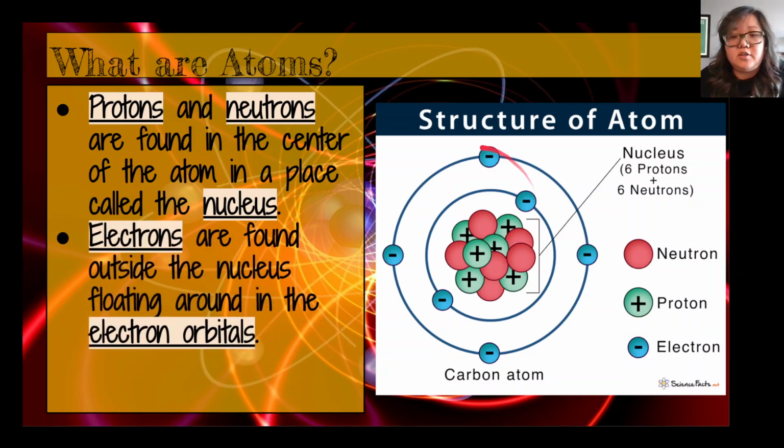Electrons are going to be found outside the nucleus. They spin around the outside, like the Earth and other planets go around the sun. Your electrons are going to be outside of the nucleus, and they are going to be found in spaces that we call electron orbitals.